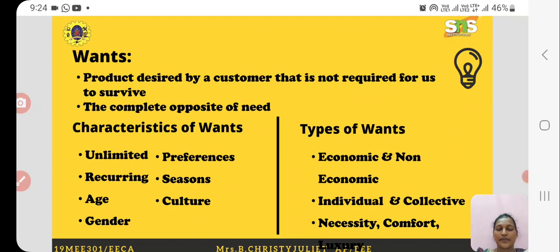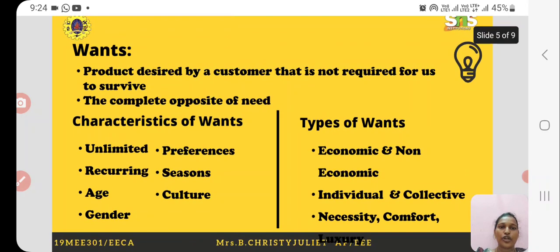Let's see wants. Want is a product or a service which is desired by a customer that is not required for human survival. The basic difference between needs and wants is that a need is something that is very essential for a human to survive. For example, food, clothing, shelter, air, water, etc. Wants are the desires of a customer.